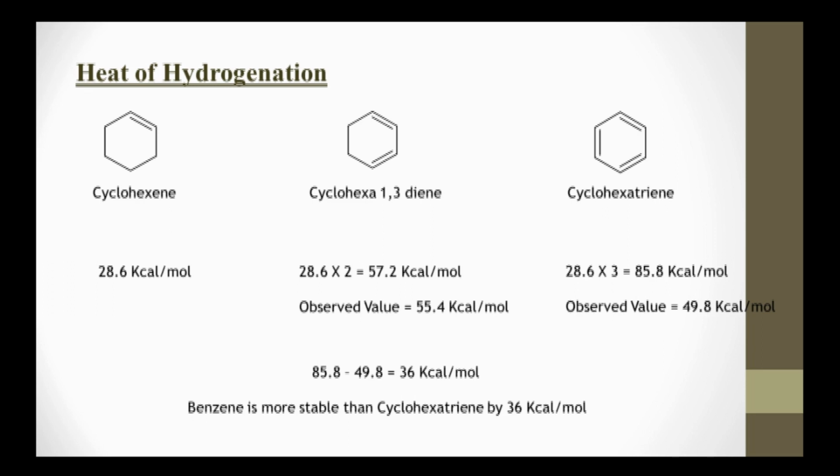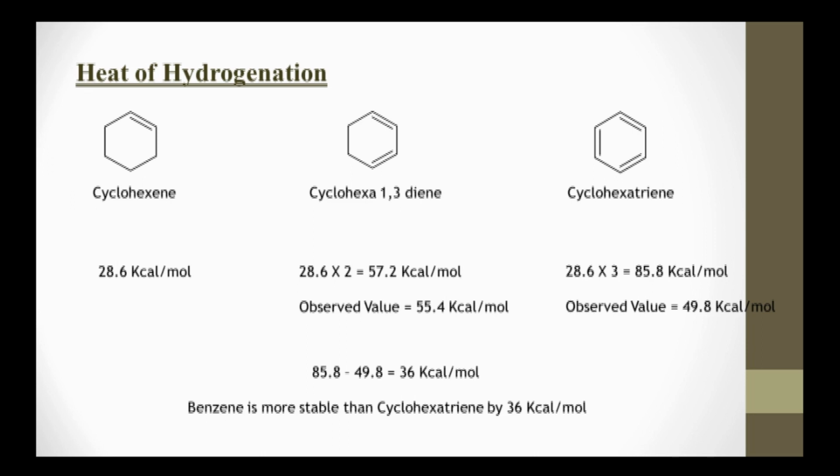If there are two double bonds present, that is cyclohexa-1,3-diene, then the calculated energy will be 57.2 kilocalories and the observed value is 55.4 kilocalories.